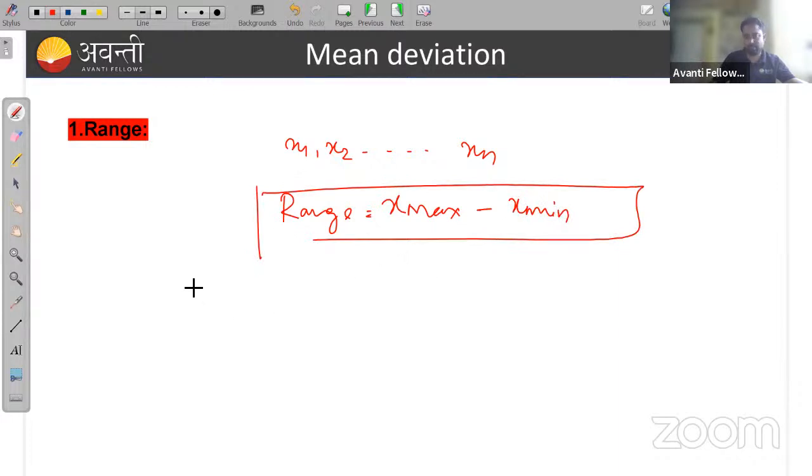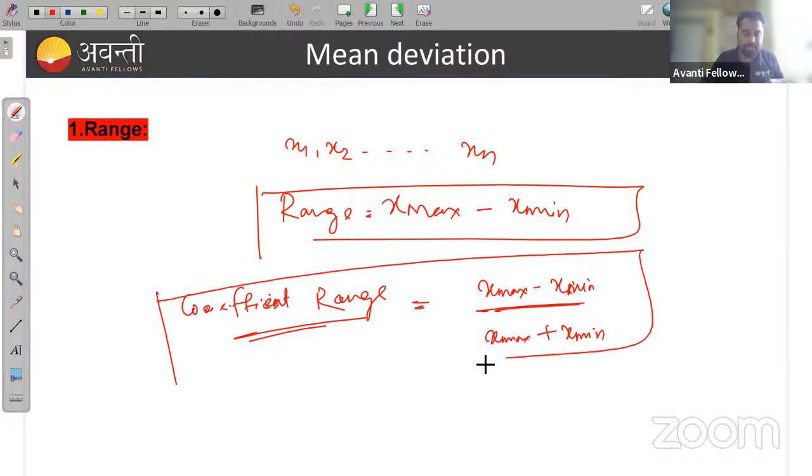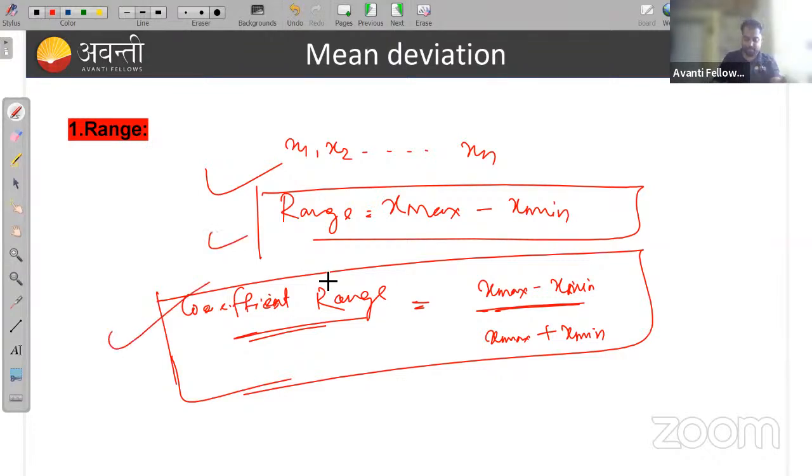One other concept here is the coefficient of range. Coefficient of range is x maximum minus x minimum, that is maximum observation minus minimum observation, upon x maximum plus x minimum. So this is the formula to find the coefficient of range, and that is the formula to find the range. For example, you can take any observations, some numbers, and find the range and the coefficient of range, right? Chalo theek hai, ye ho gaya mera range.